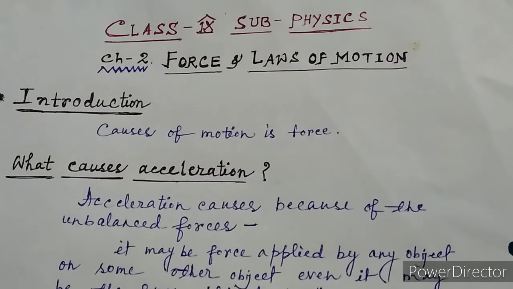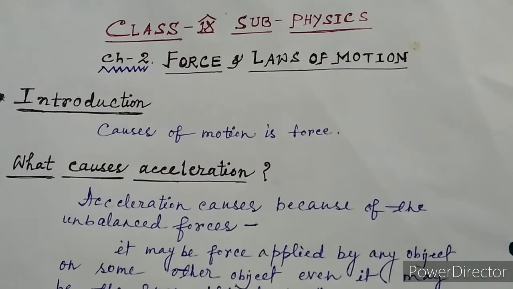So that force is a balanced force, means the force given by the earth is balanced by your hand, so the object is not falling. From both sides the force is applied on the body, but the body is still not in motion because it is a balanced force.